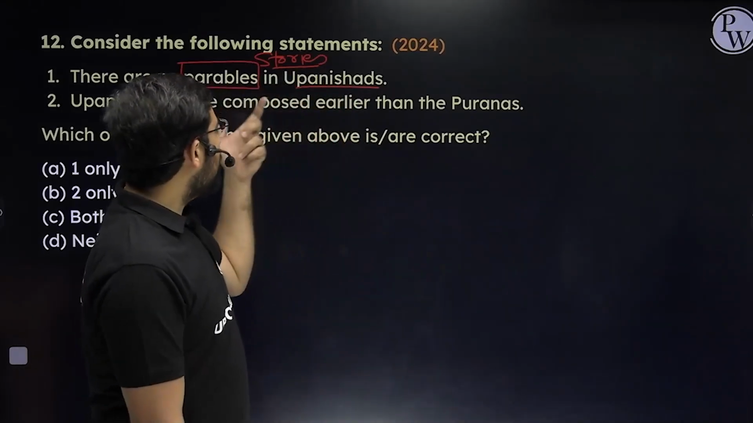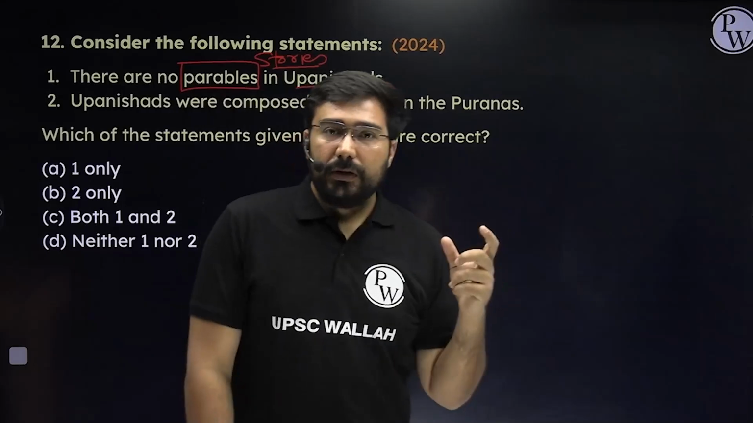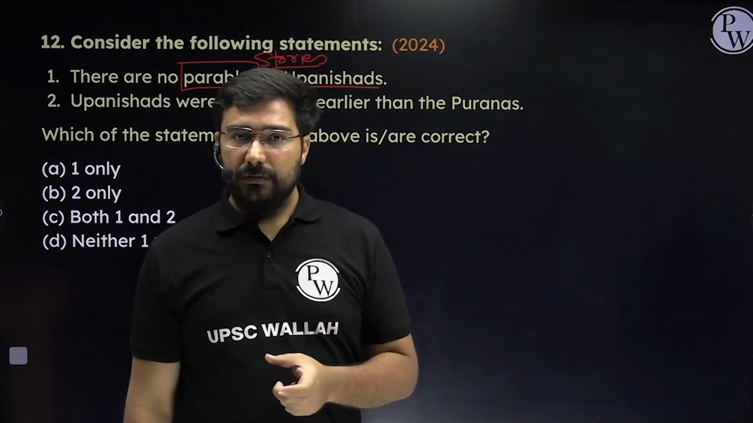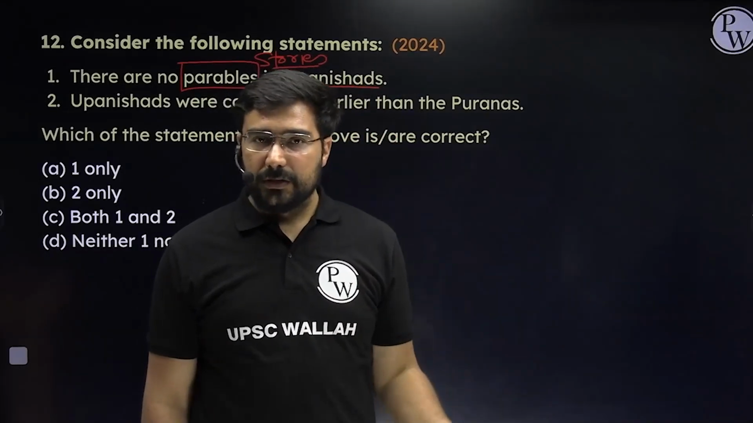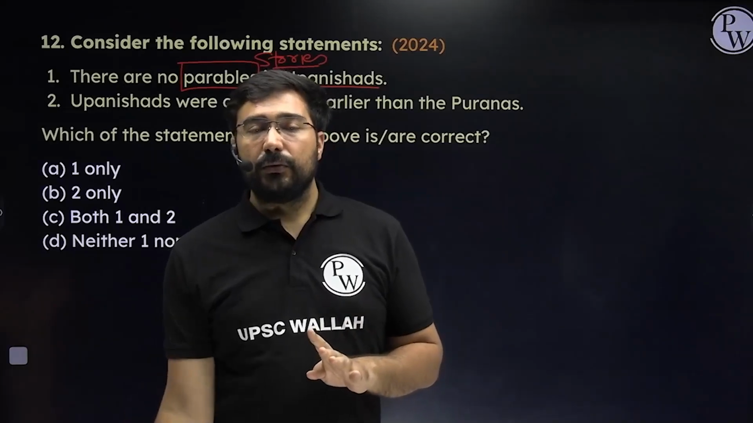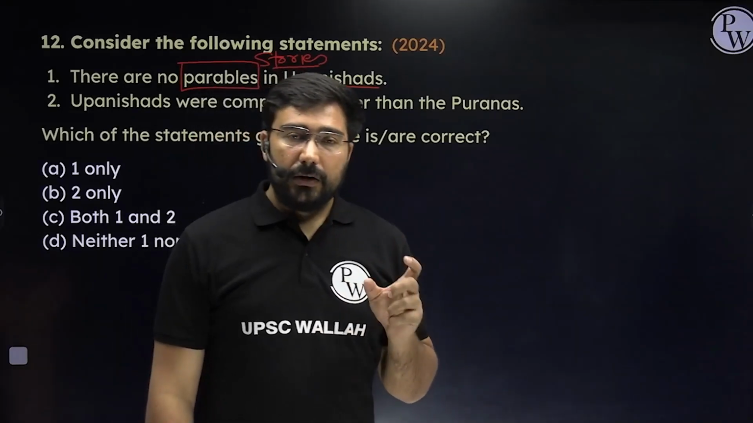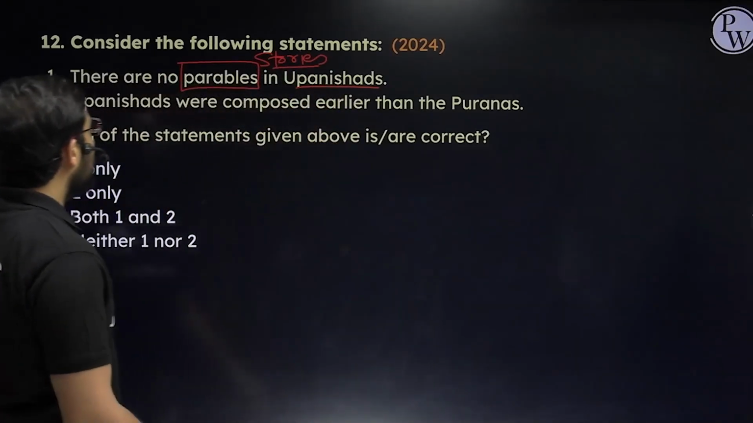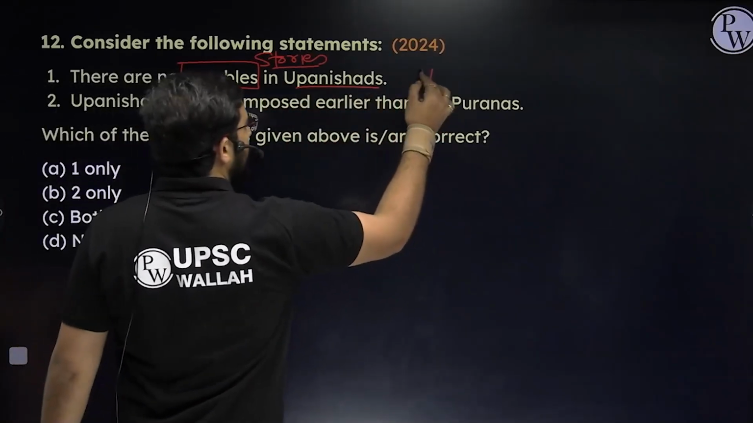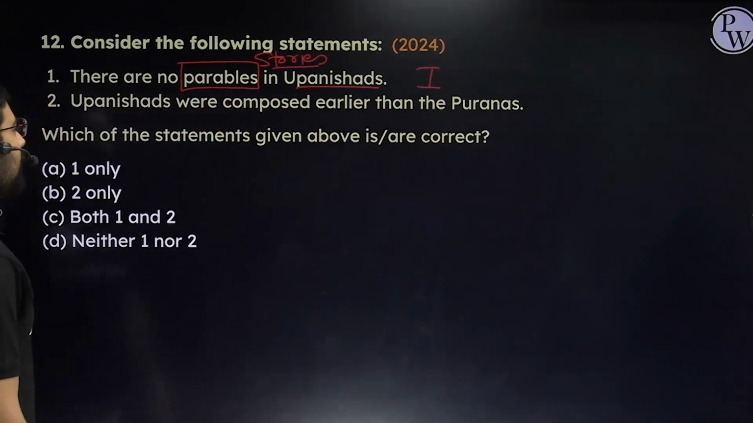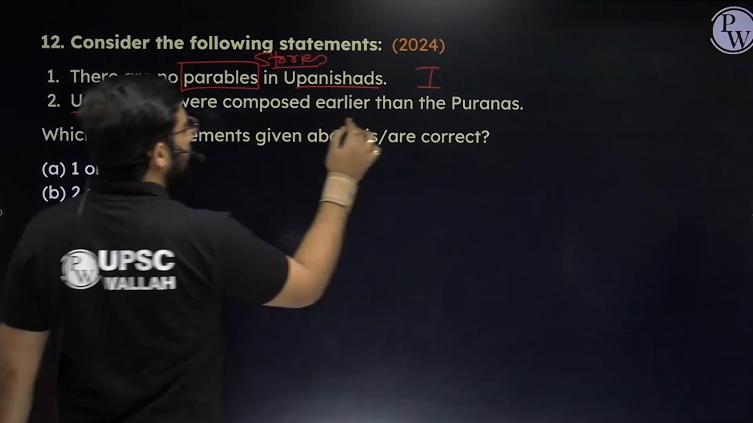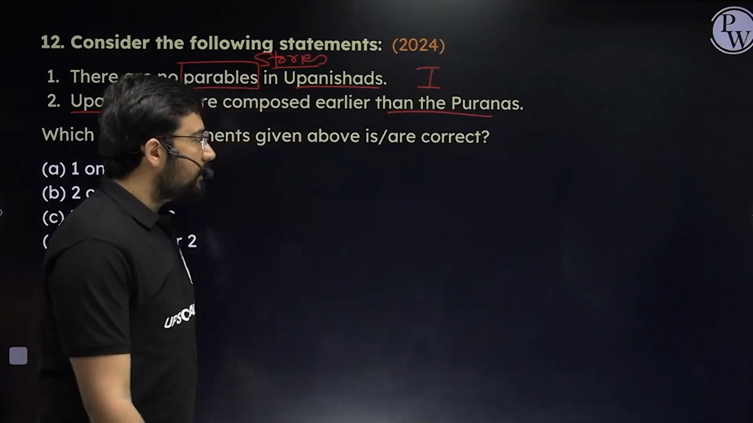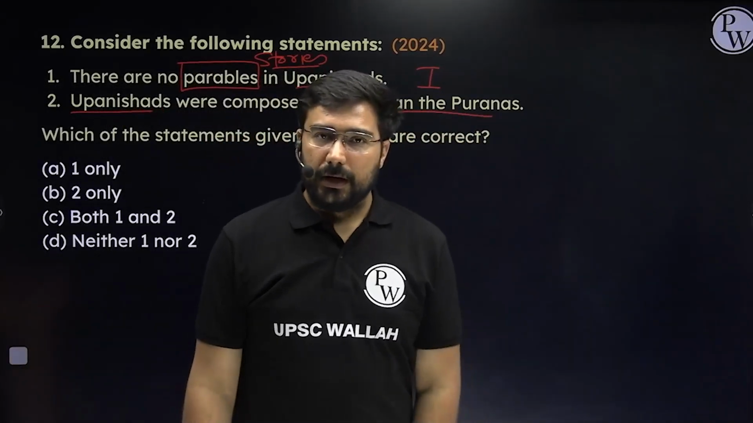Sometimes when you're not able to understand the meaning of a word, you can even see the Hindi translation which is given alongside on the next page. That is one trick I'm telling you, so that it can give you a kind of booster in the examination. The first statement is incorrect because there are lots of such stories which we have, right? Second, Upanishads were composed earlier than the Puranas. This is also correct, right?